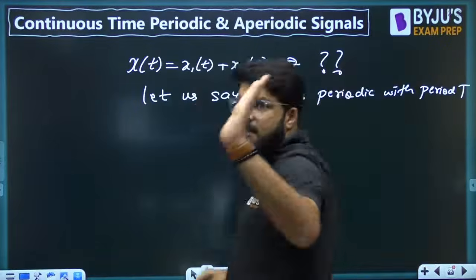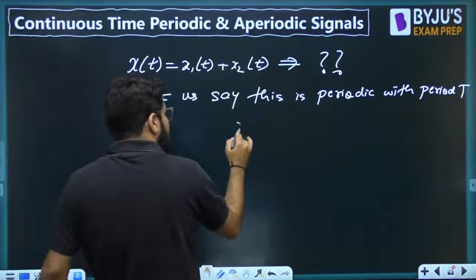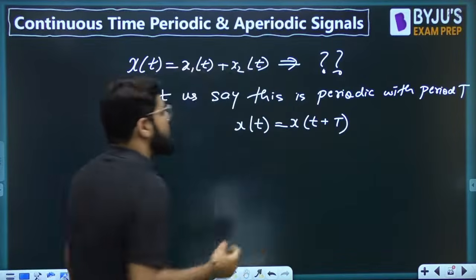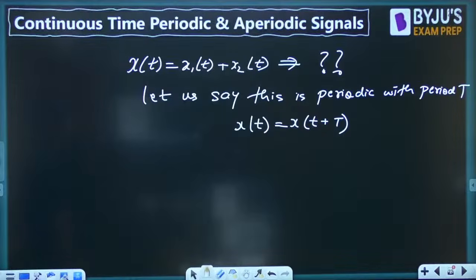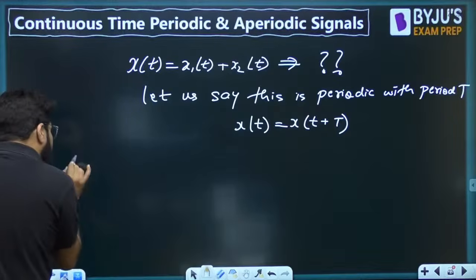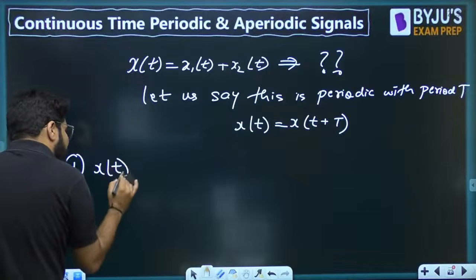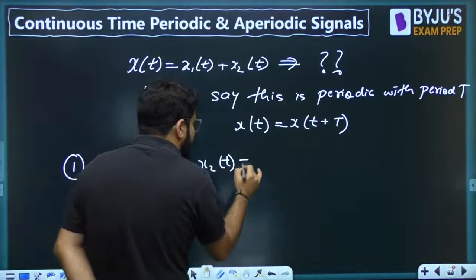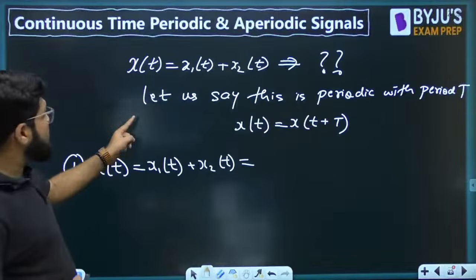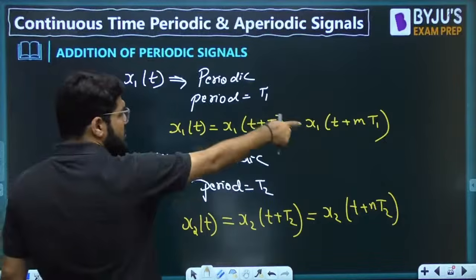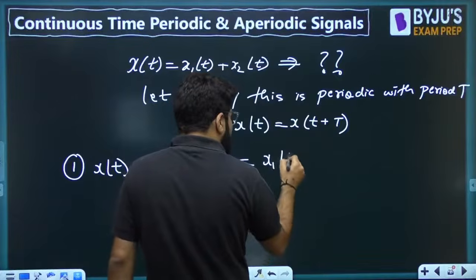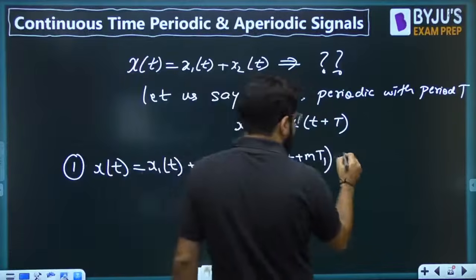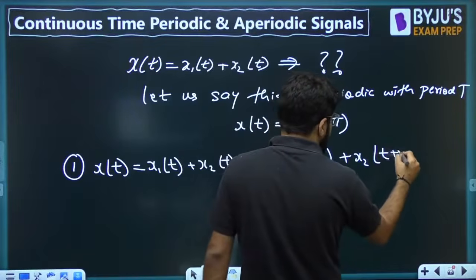Let us say it is periodic with some period T. So if this is periodic, x(t) should be equal to x(t plus T). Correct? Now write down x(t). x(t) is x1(t) plus x2(t). But as per the previous discussion, because x1 and x2 are both periodic, let us use their periodicity definition: x1(t) can be written as x1(t plus mT1), and similarly x2(t) is x2(t plus nT2).